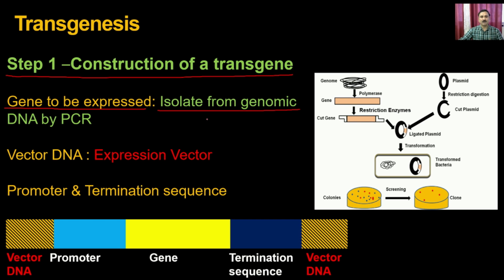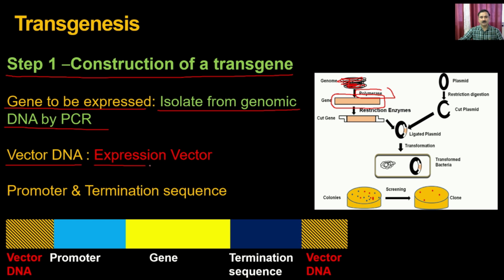For that, you first isolate the genomic DNA, and then with the help of PCR, you can isolate the gene of your interest from the isolated genomic DNA, and you can obtain that gene in large quantity. And then you require the vector DNA.